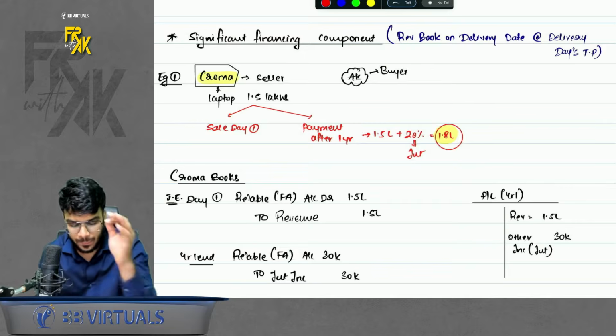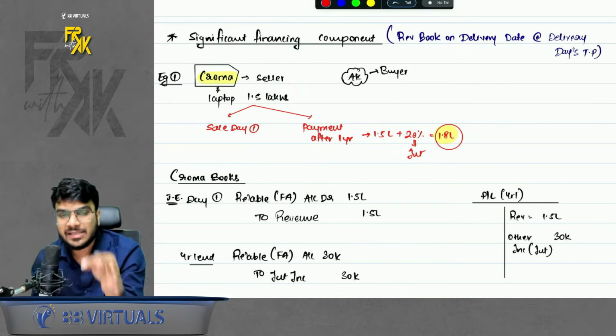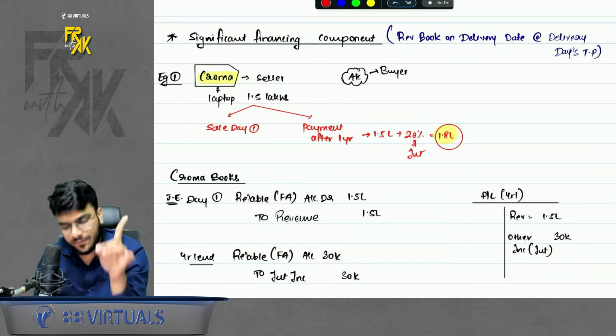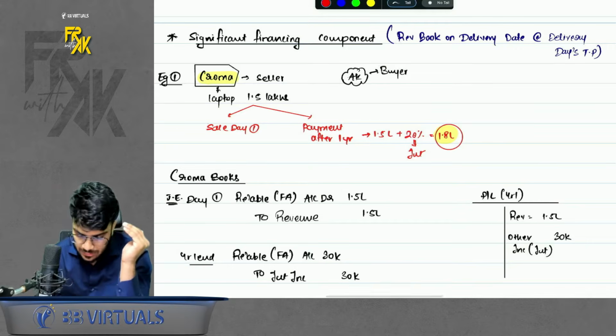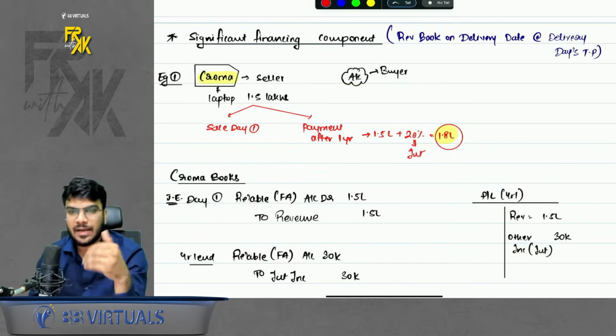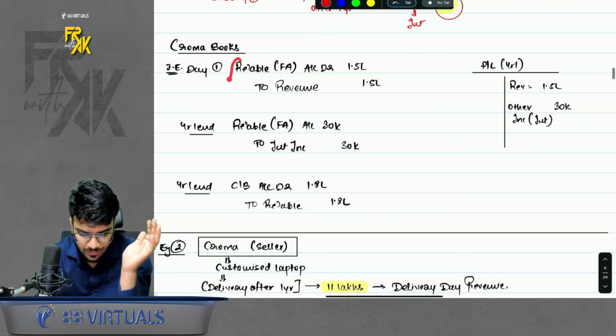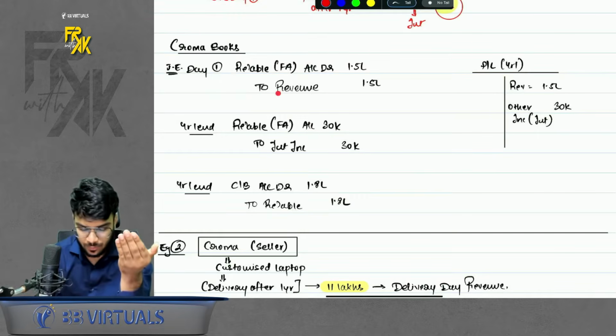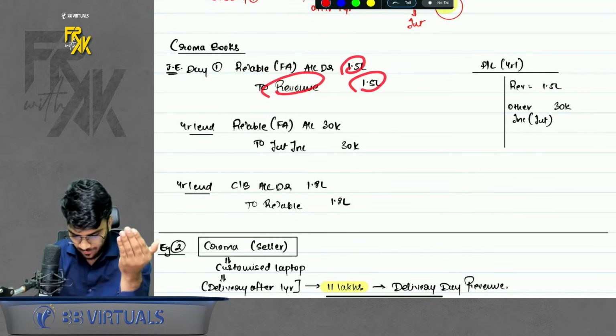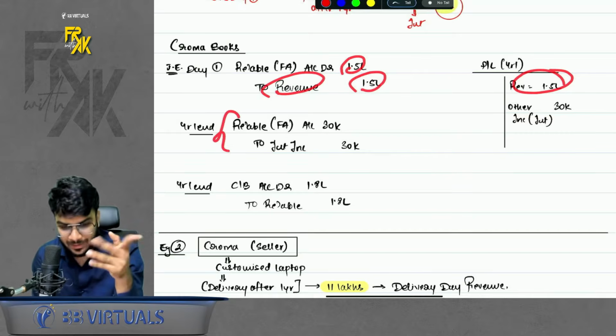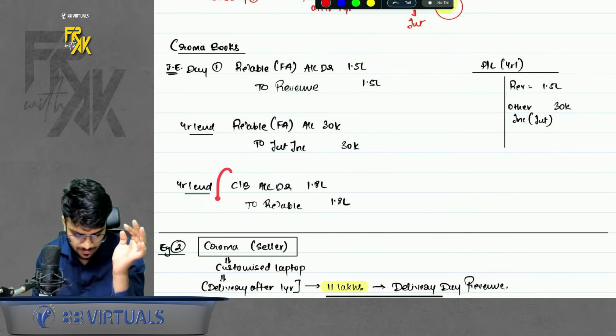At what value? If the customer made the payment on this date only, how much would it have paid? 1.5. So book the revenue at 1.5. So what about the excess that the company is charging? That is interest. So this is how the accounting will look like. It will book a receivable to revenue, 1.5. Revenue is booked at 1.5. Then receivable being a financial asset, accrue the interest and then receive the money.